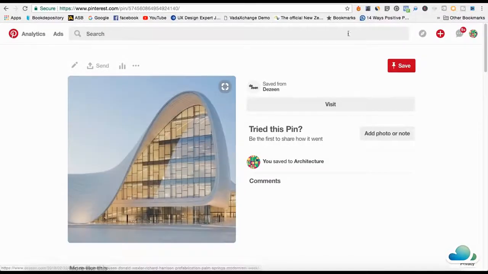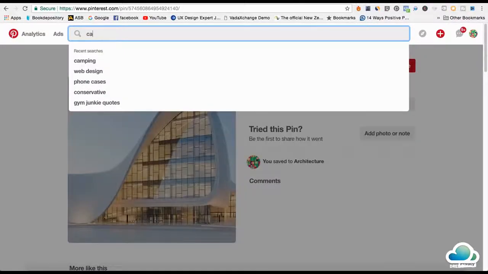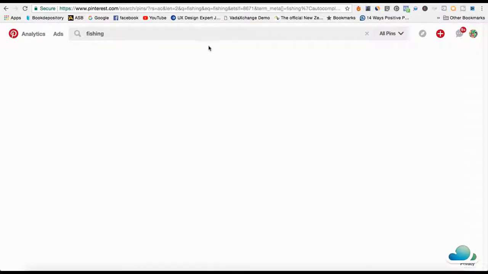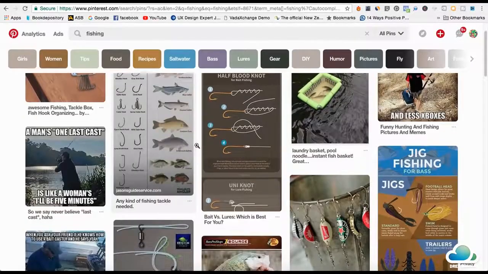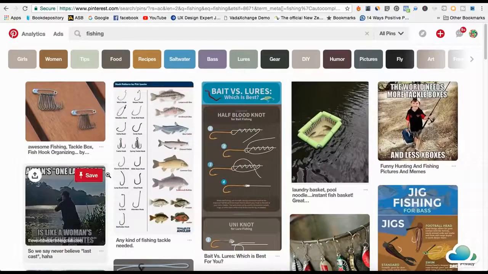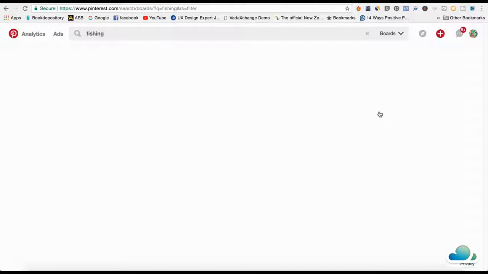So I'll just go over it again. First thing you do is you come in here and search up. Let's try one more thing, fishing. So I'm going to start fishing here, and this can work on any niche. What I'll do is I'll go and pin about 20 of these pins or these images, just to make it look legit, make a board about fishing and just make it look legit, 20 of these.